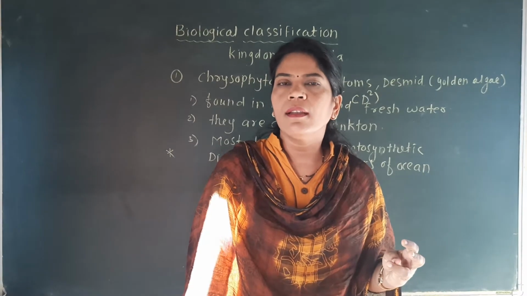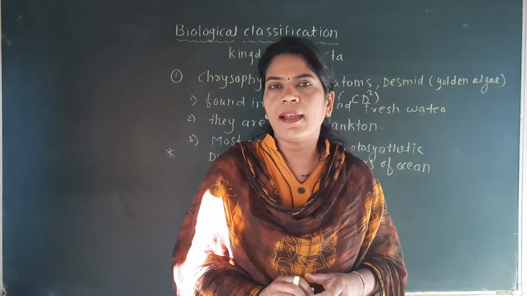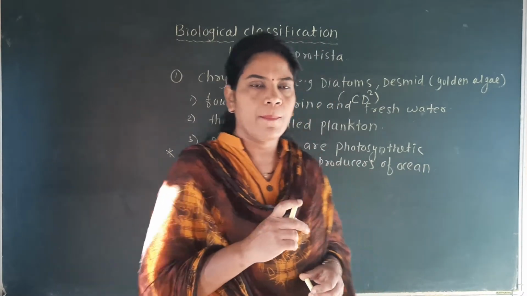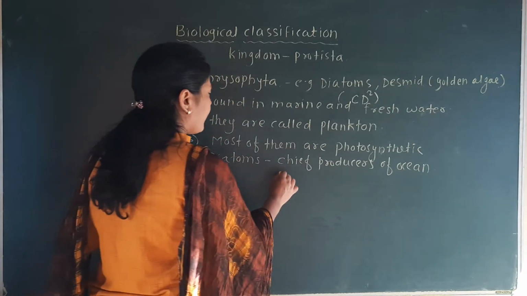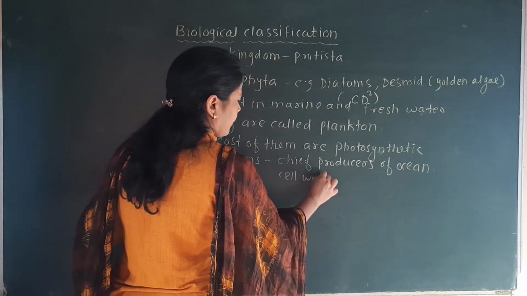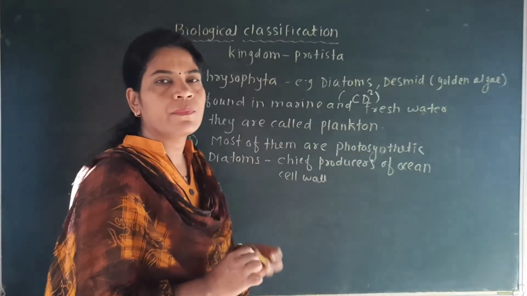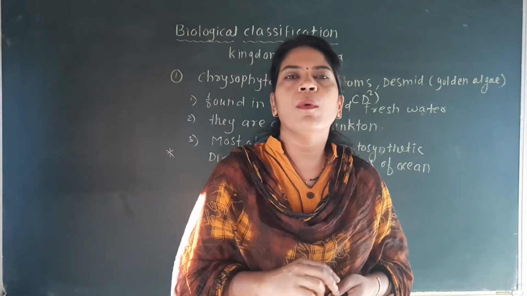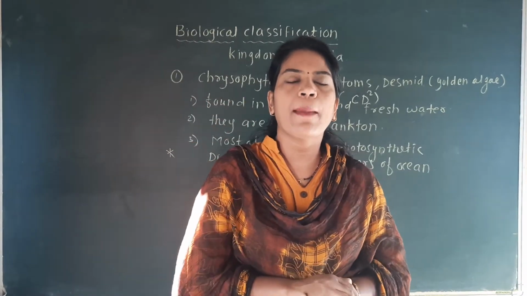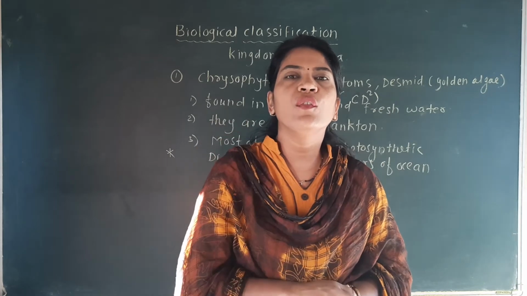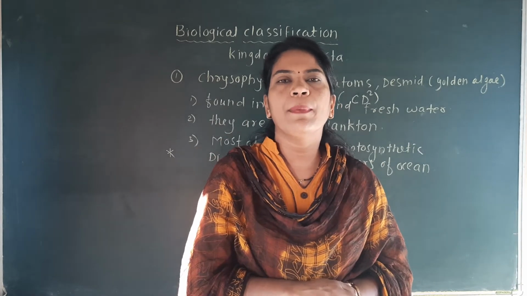The second characteristic is that these diatoms have a cell wall in the form of thin overlapping shells.